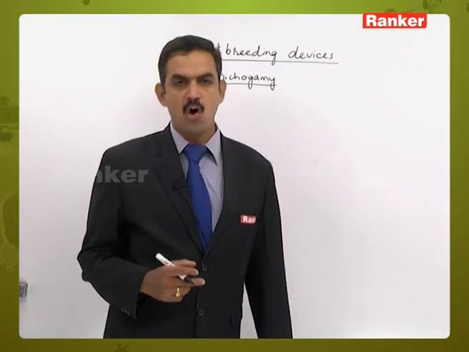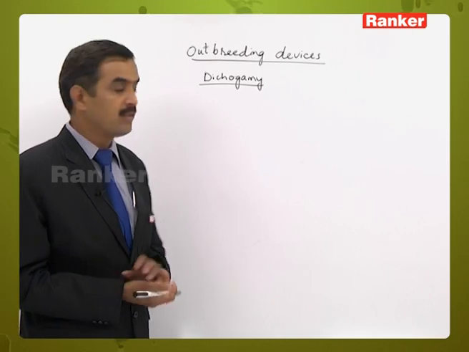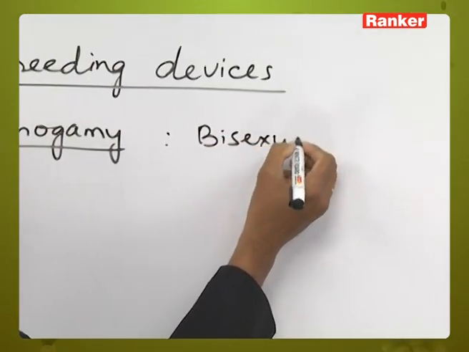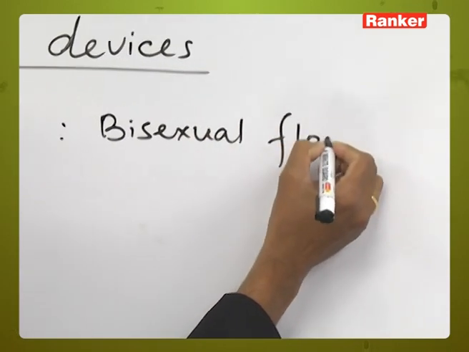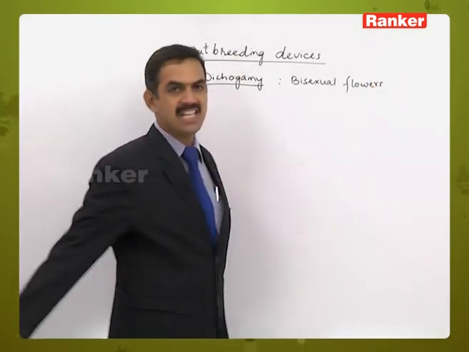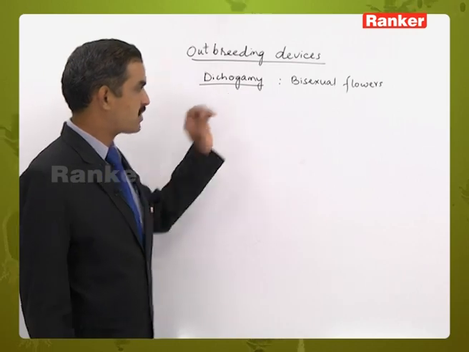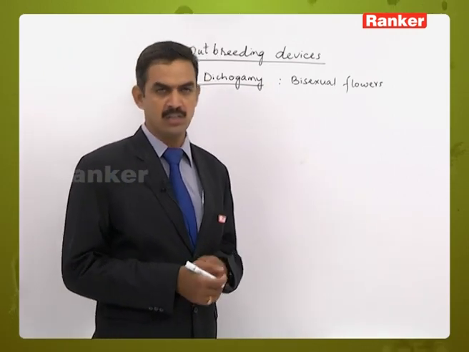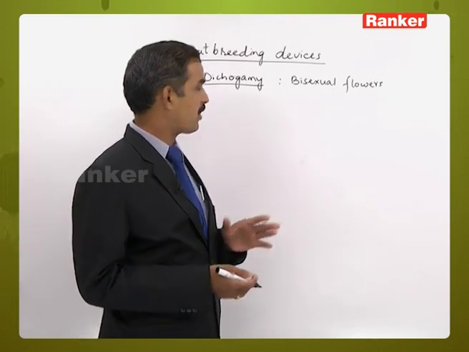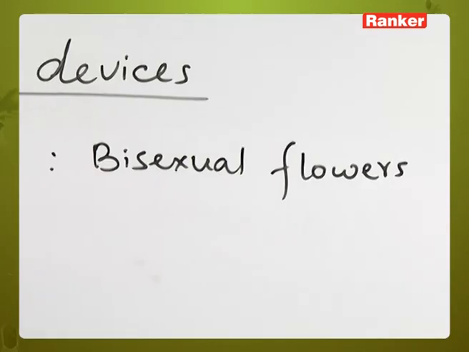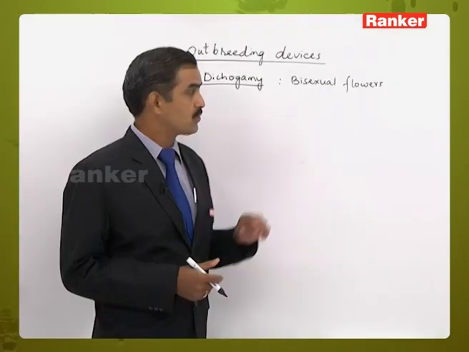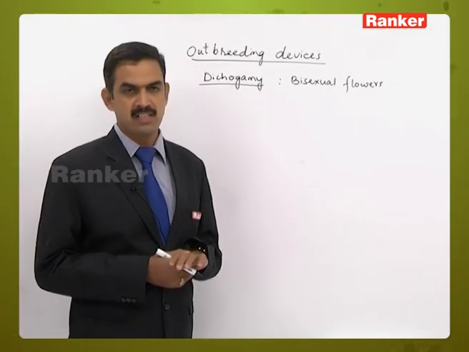One more type of outbreeding device is dichogamy. Dichogamy is observed in bisexual flowers present on the same plant. When it is a bisexual flower, there is an equal chance of self-pollination and also cross-pollination. In this dichogamy process, self-pollination is avoided and cross-pollination is promoted.